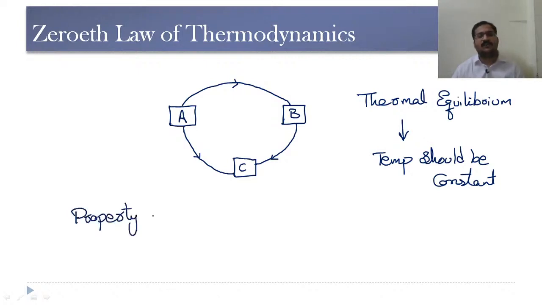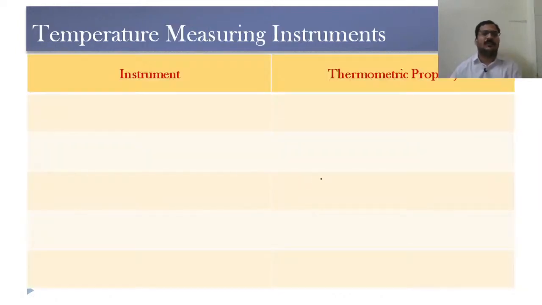See, each law of thermodynamics will give us one particular property, and this zeroth law of thermodynamics is giving us temperature here. Now, as we are knowing about this temperature, so temperature we know it is the measure for hotness or coldness of a system. So we need to know certain instruments which are going to measure this temperature.